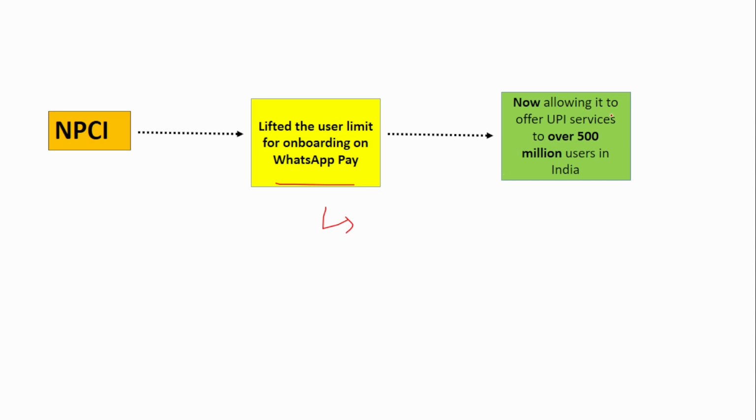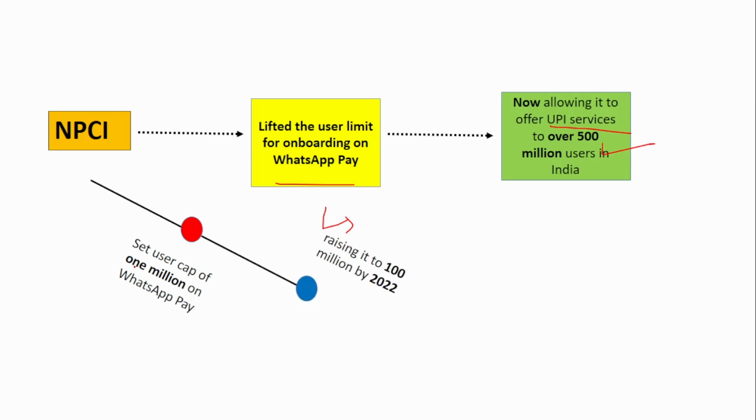Now it offers UPI services to over 500 million users in India. Initially there was a cap of 1 million on WhatsApp Pay. Then the cap was increased to 100 million by 2022. And now there is no cap.